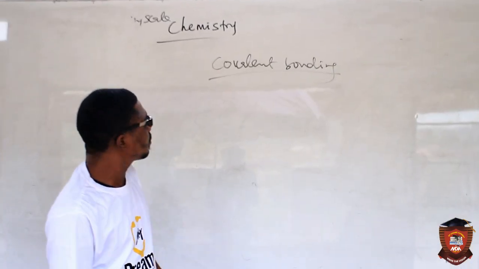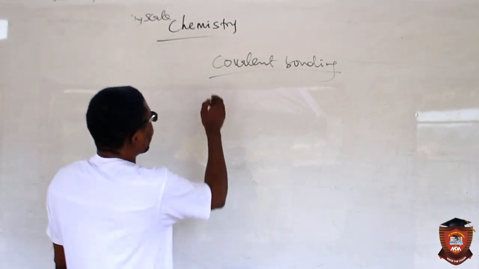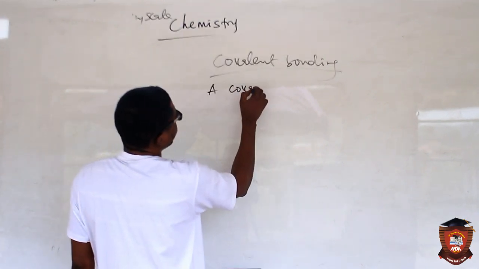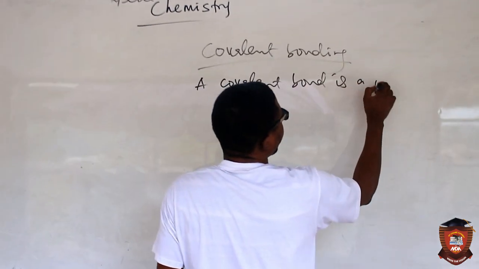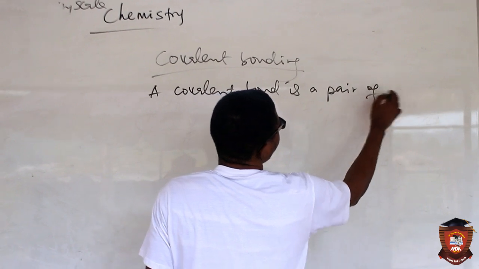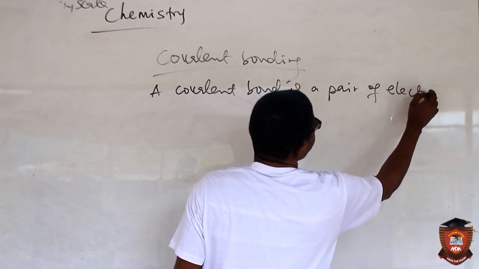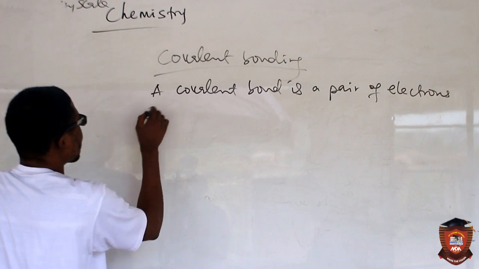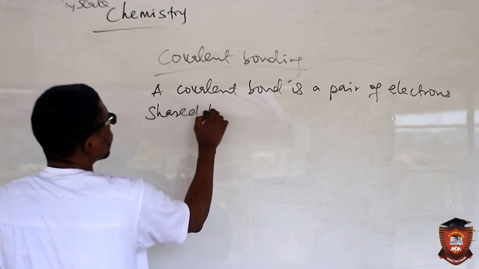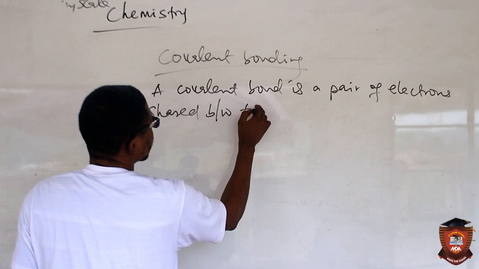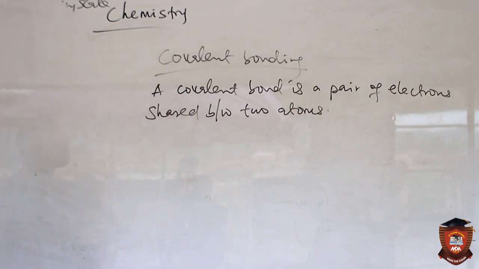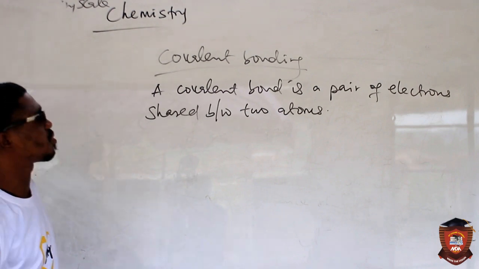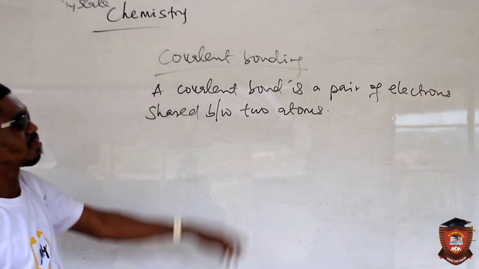In the second one, let's now look at covalent bonding. What is a covalent bond? A covalent bond is a pair of electrons shared between two atoms. Please, a pair of electrons shared between two atoms. That is what covalent bonding is.